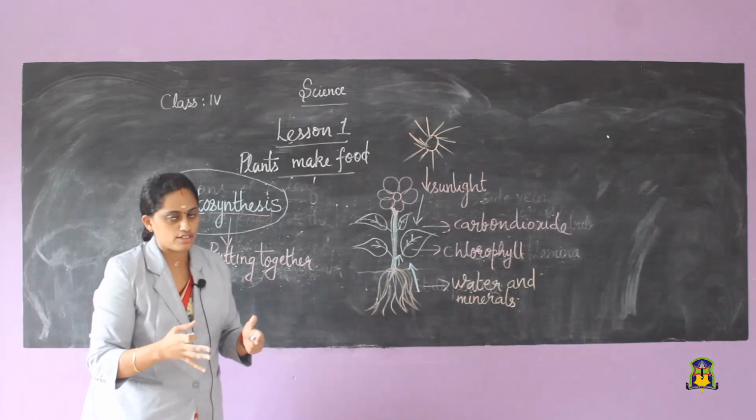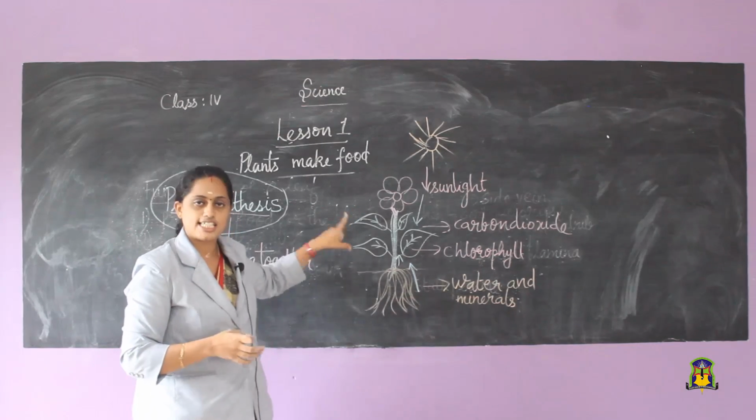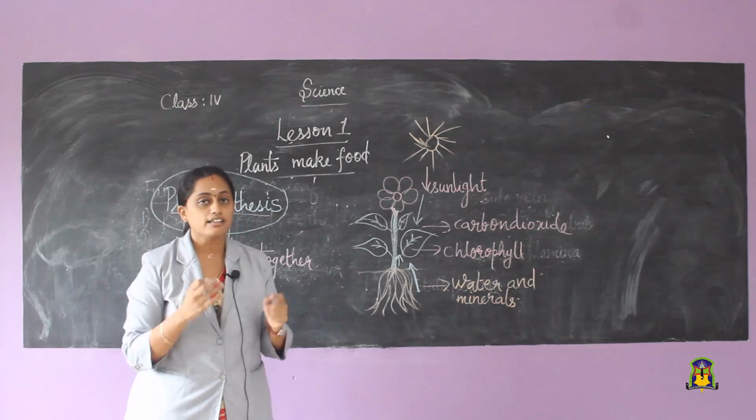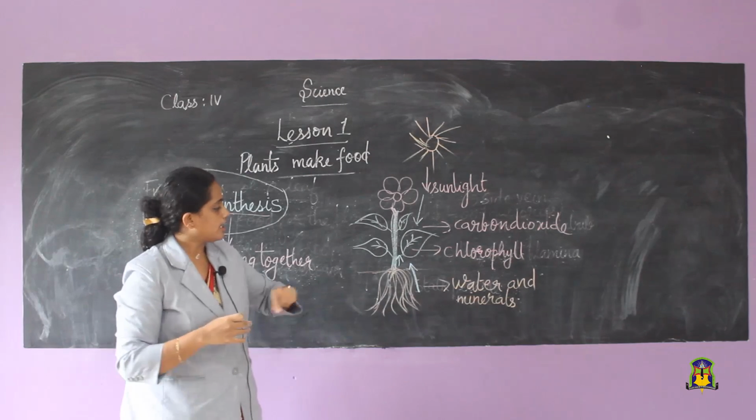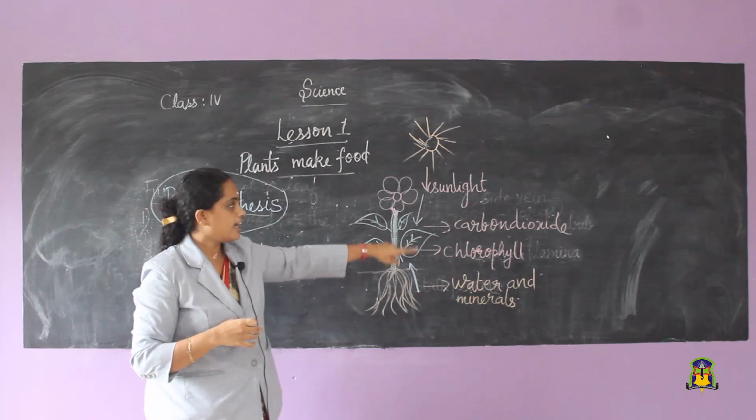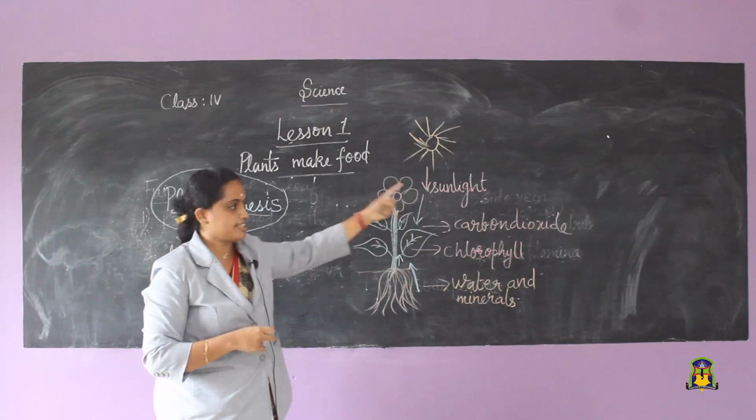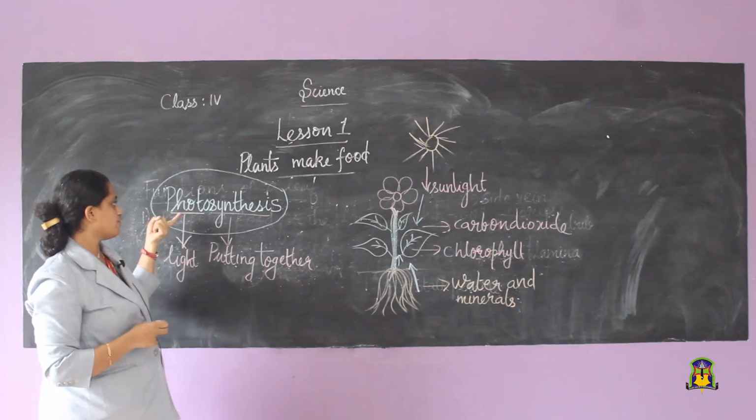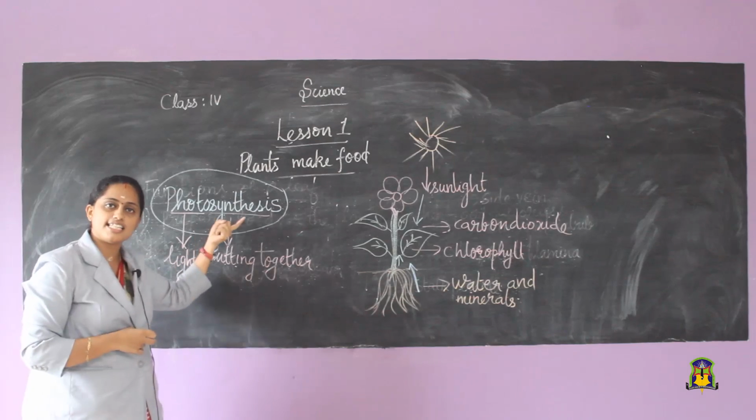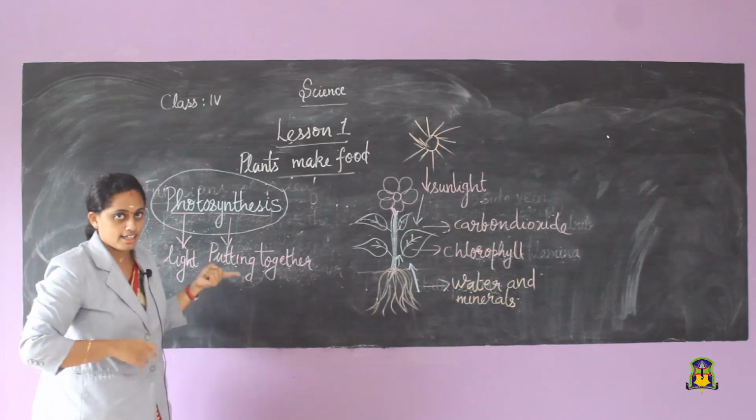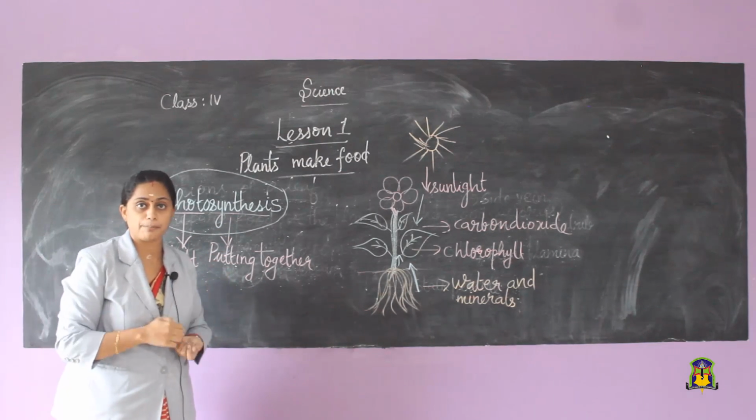So, once more, what is photosynthesis? Photosynthesis is the process by which green leaves prepare food in the presence of water and carbon dioxide with the help of chlorophyll and sunlight. What is the meaning of photosynthesis? Photo means light. Synthesis means putting together. Clear about how these leaves are preparing the food.